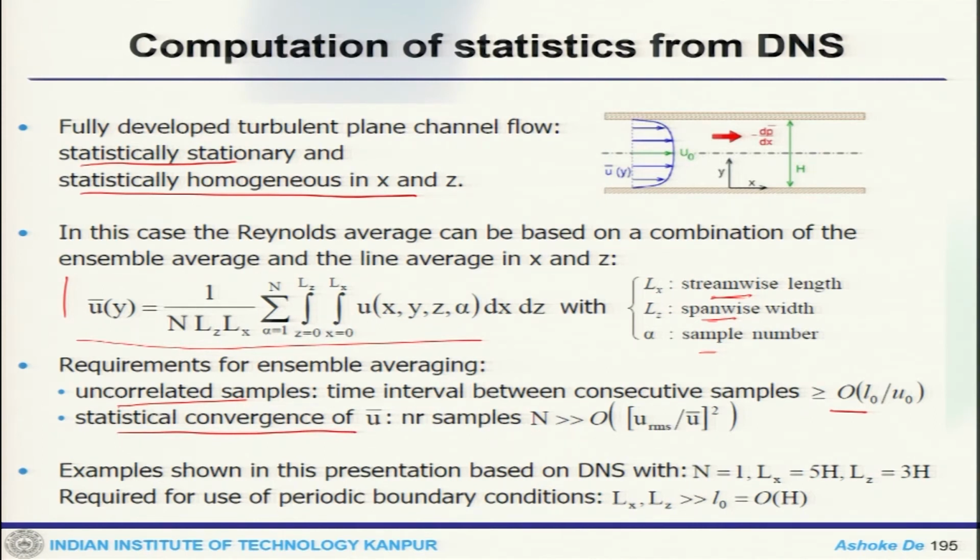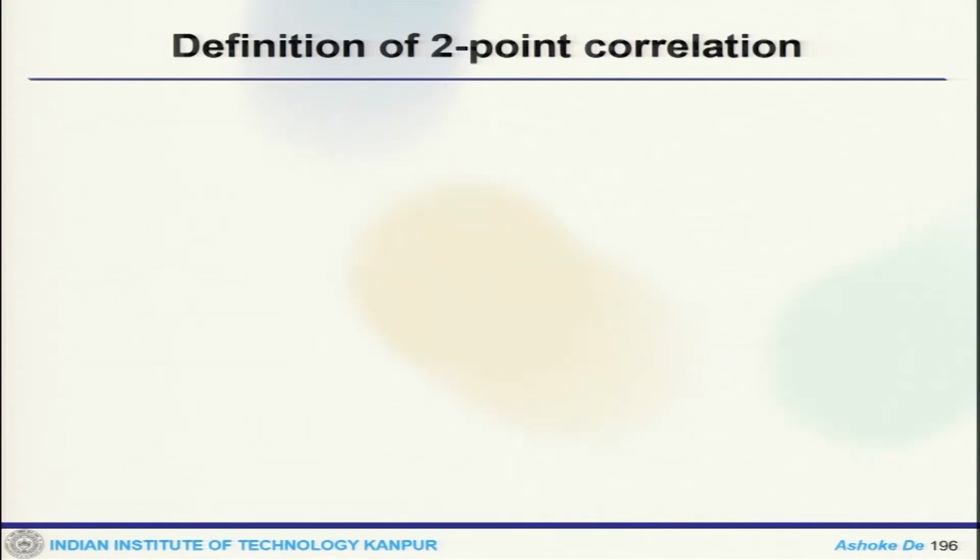So, essentially when you do this kind of sampling, one can find the 2-point autocovariance for statistically homogeneous turbulence, R11(r), which is the average of U1 prime at x times U1 prime at x plus r.